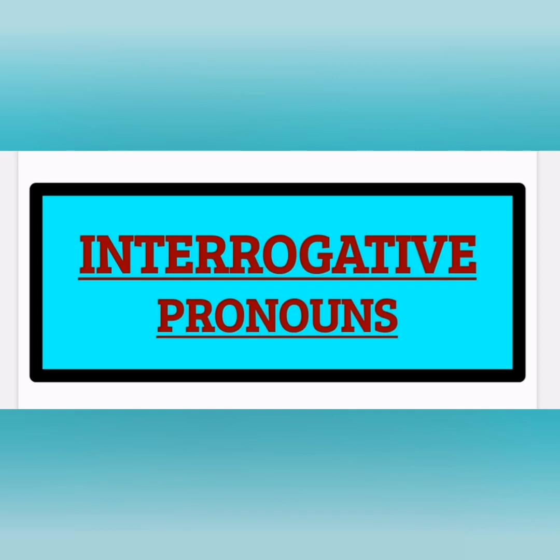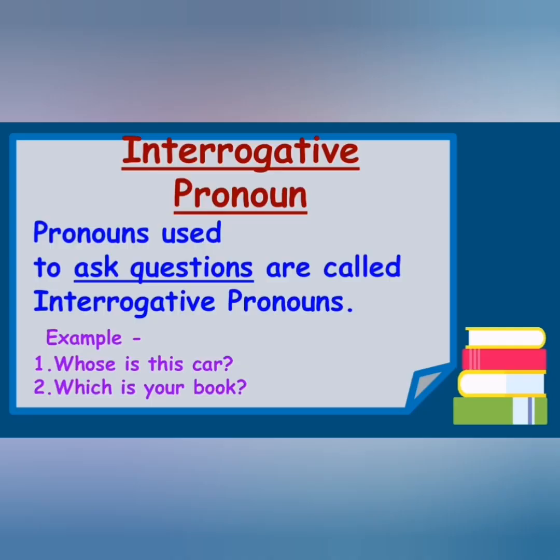Now coming to the next topic, interrogative pronouns. As you all know, interrogation means a question mark. So pronouns that are used to ask questions are called interrogative pronouns. These are whose, which, who, whom. It is somewhat the same as relative, but in interrogative pronouns the sentence makes a question mark, it is asking a question. But in relative it is not asking a question, it is a complete sentence.